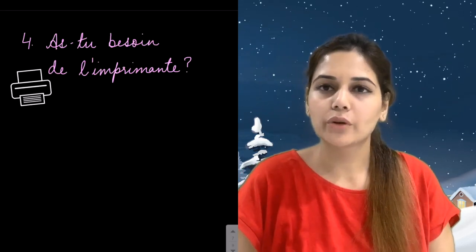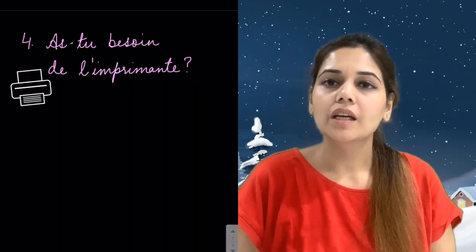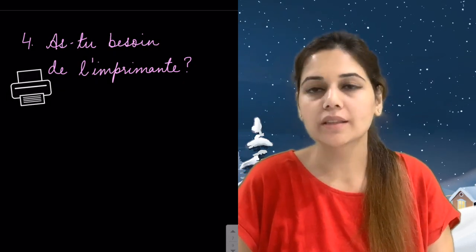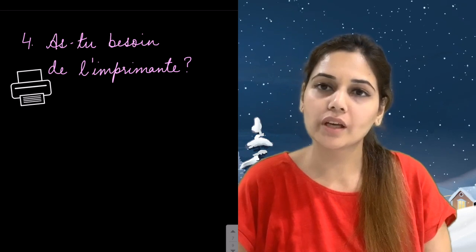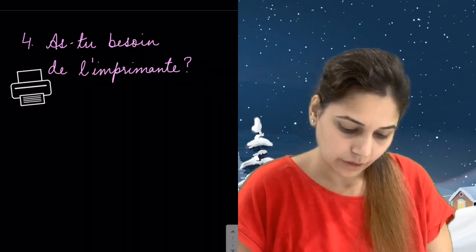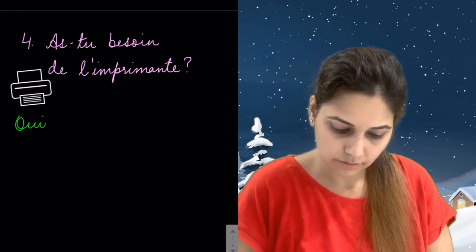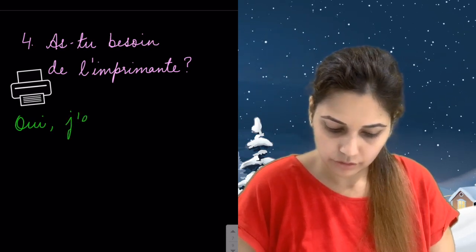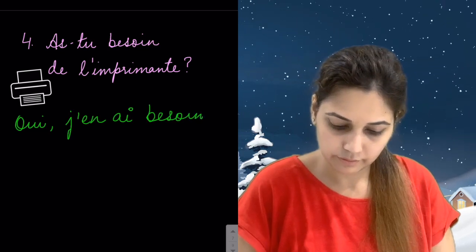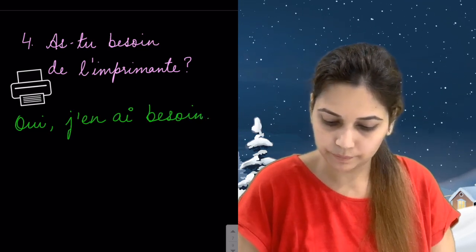Now let's check one more example with EN. If I ask, do you need a printer? As-tu besoin de l'imprimante? And if you want to say, yes, I need it, how would you say that? Oui, j'en ai besoin.